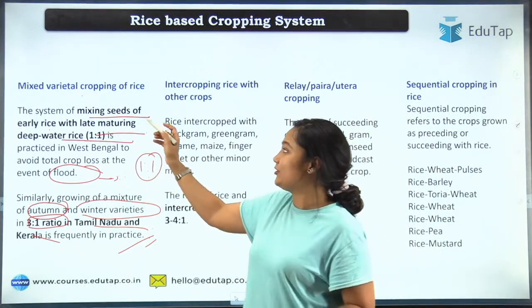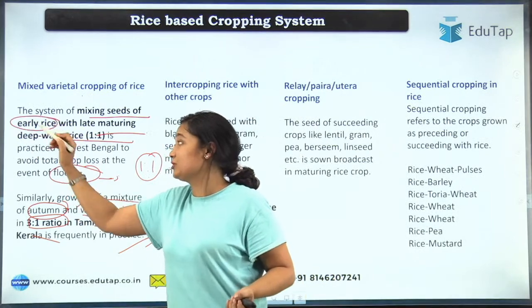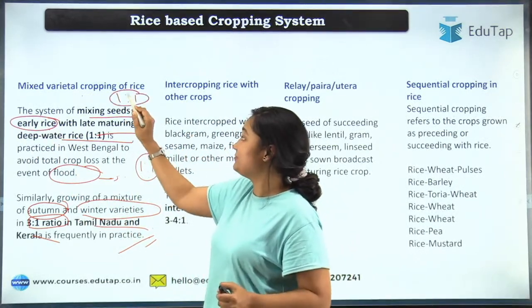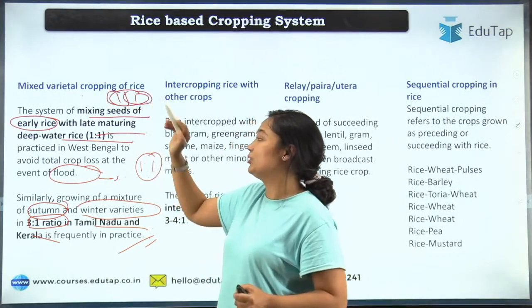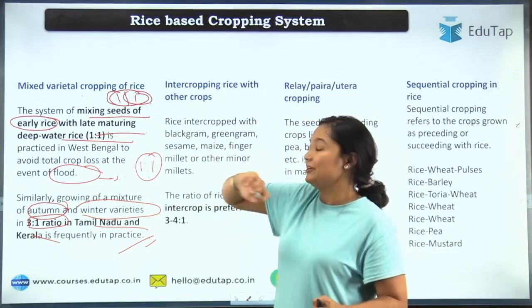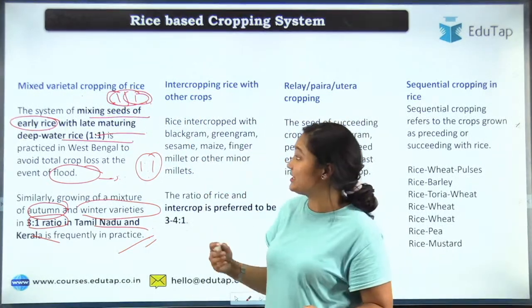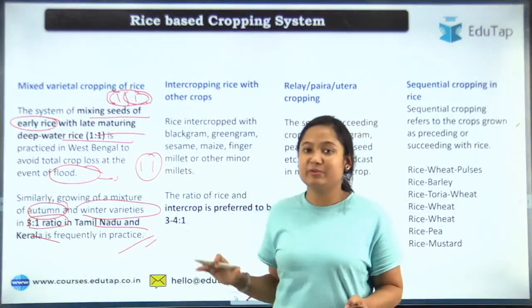See, because here we are not saying that our early rice is the main rice. Okay, usually when we go for 1:1, it means we are putting the value to both rice in a similar way. It means both this rice and this rice are important for me, so that's why I am going with the 1:1 variety.